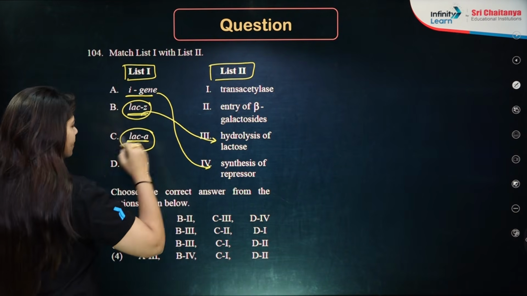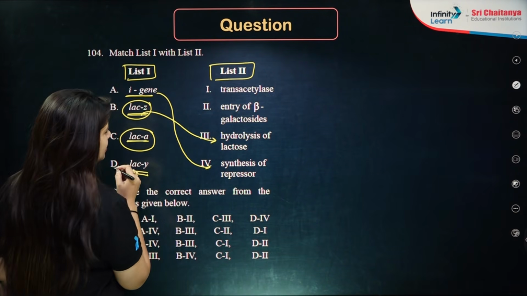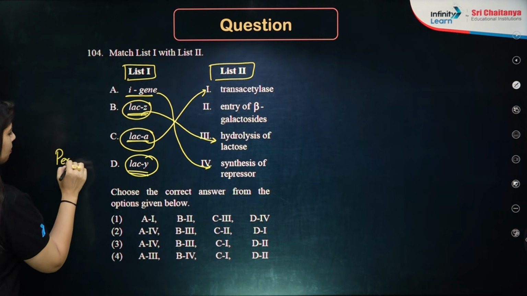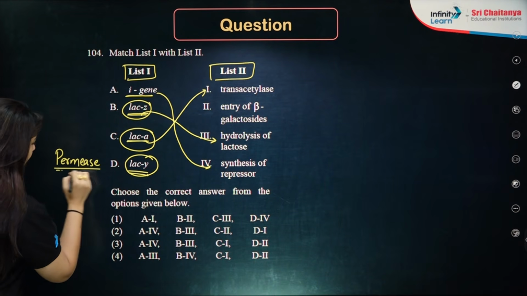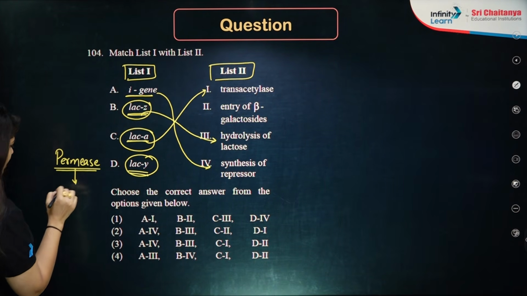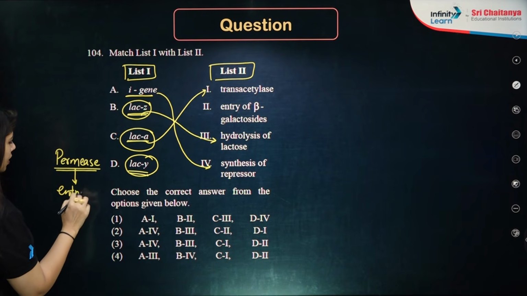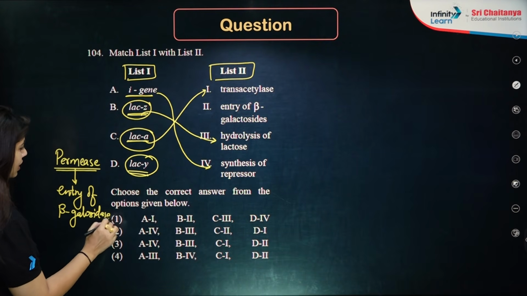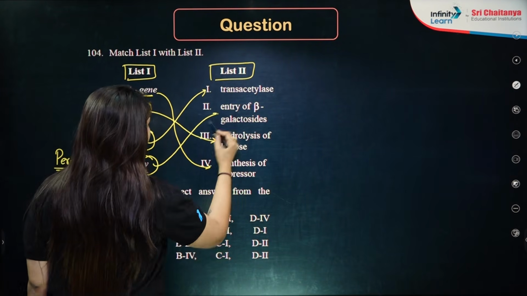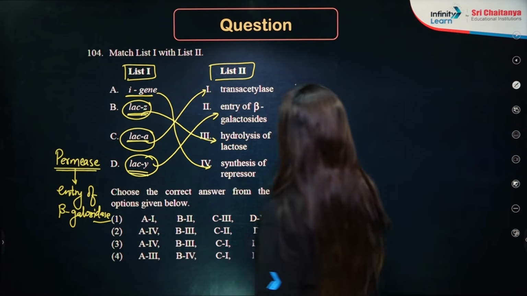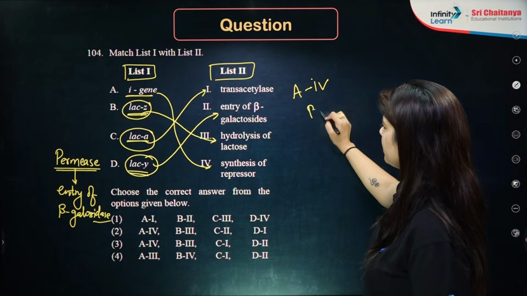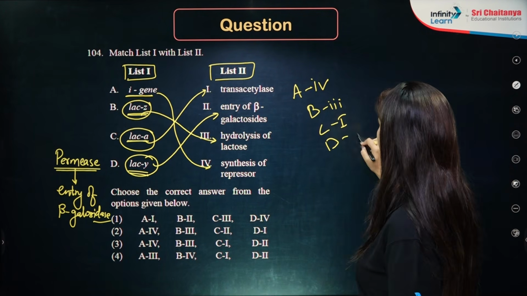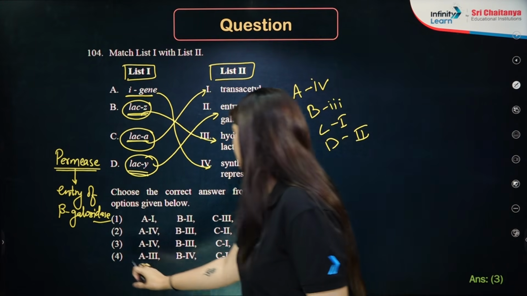Then we have lac A. This is going to translate for transacetylase. Then we have lac Y. Lac Y basically is going to form permease enzyme, and this enzyme permeates, it allows the entry of beta galactosidase. Okay, so in the question, the entry of beta galactosidase is given, a perfectly correct matching. So A goes with option number 4, B goes with option number 3, then C goes with 1 and D goes with option number 2. So the correct answer will be option number 3.